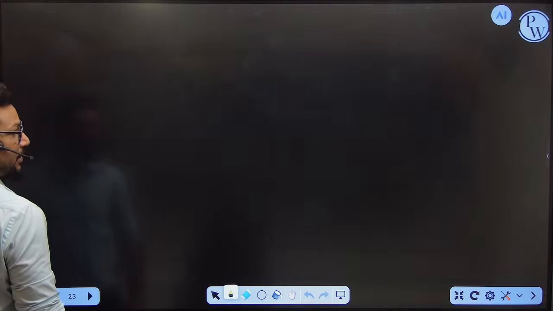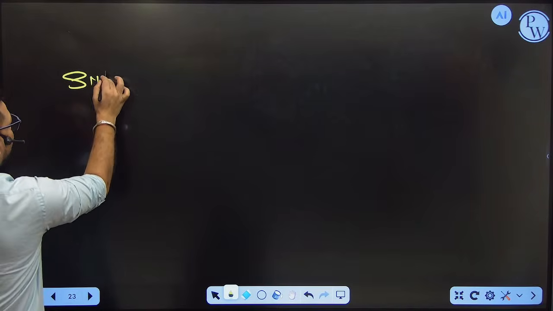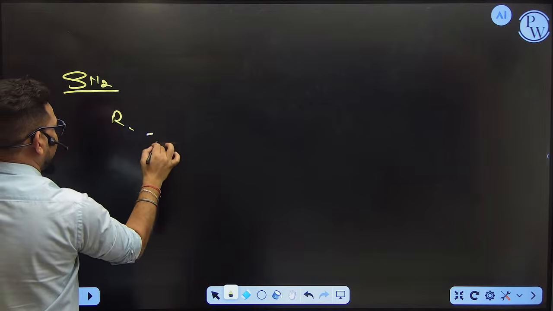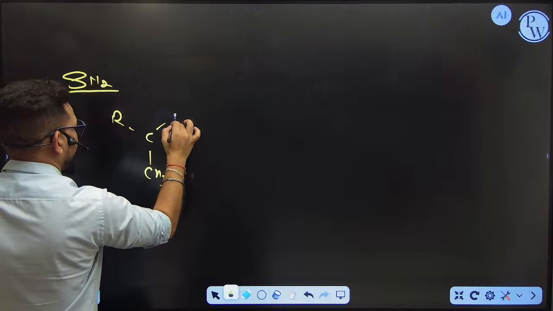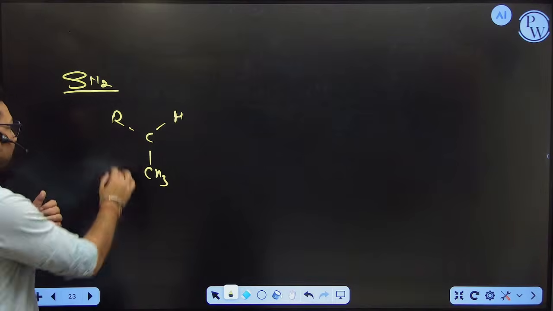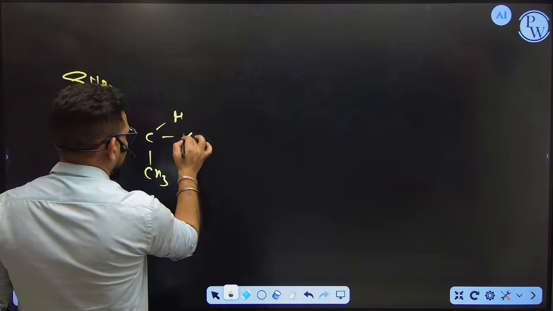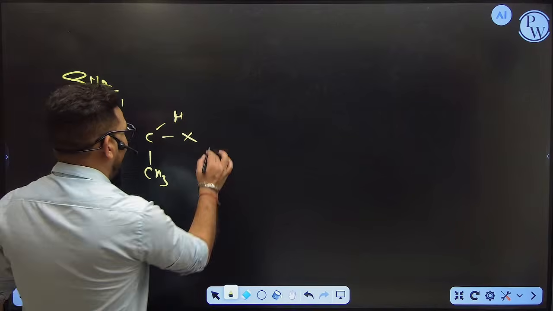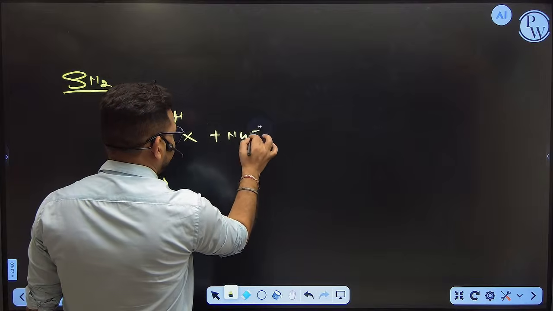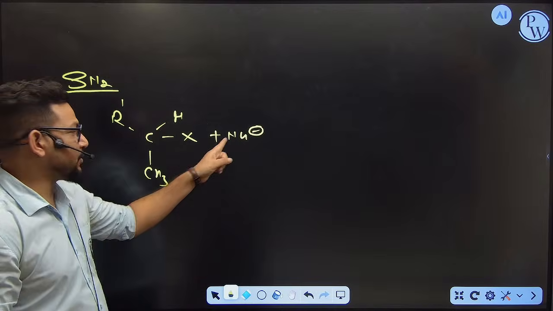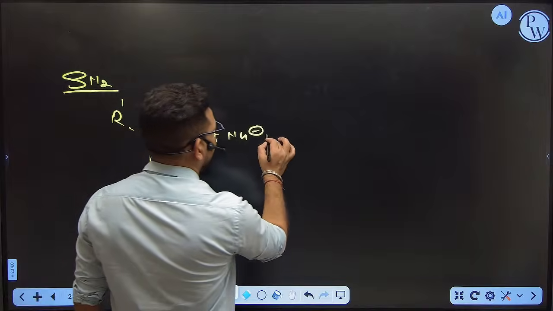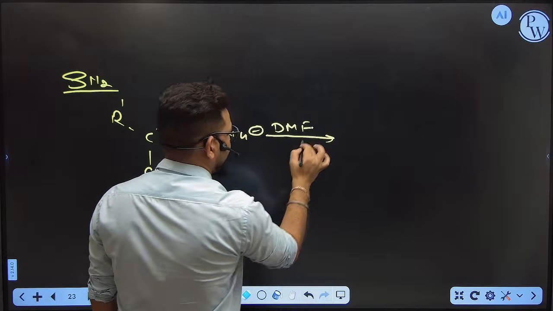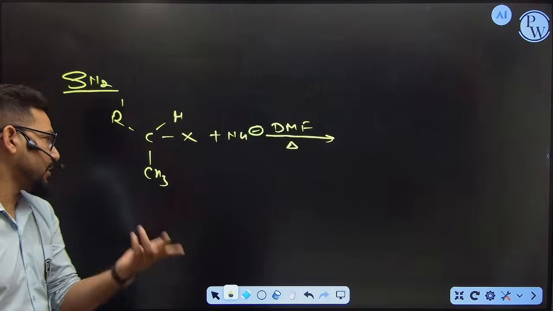If you want to define SN2, how are you going to define this? Suppose one compound is there, I am taking one example here, and this is a halogen. This is a single bonded compound, so it is going to define the substitution. I need one nucleophile. Why do you need a nucleophile? Because substitution means one nucleophile is getting substituted by another nucleophile. And which kind of solvent are you going to take? Polar aprotic. I am taking here one example, DMF. And I am going to define the reaction. How is it possible? Let's see.